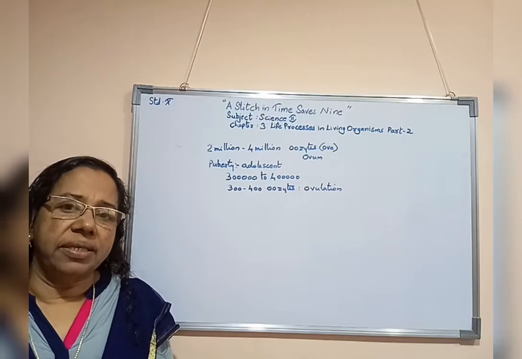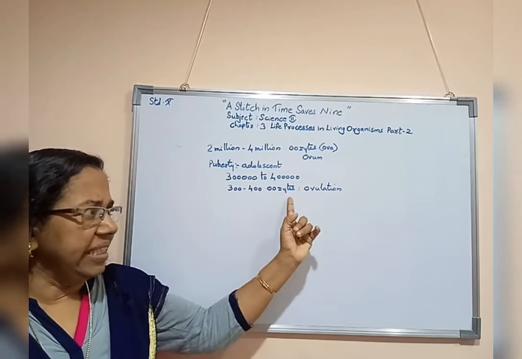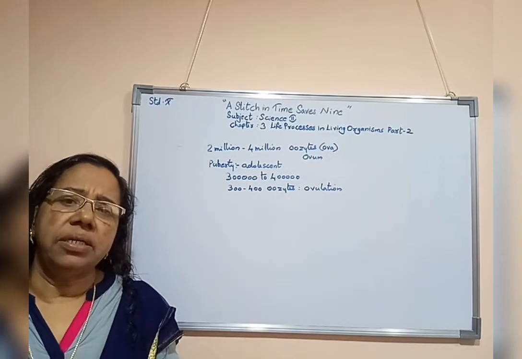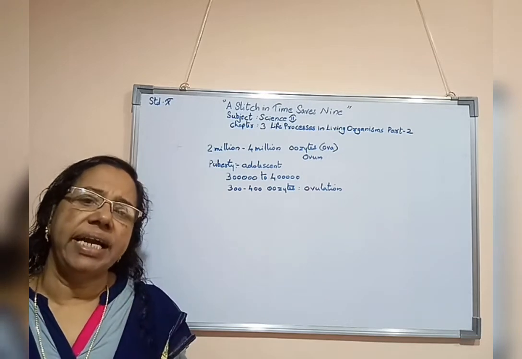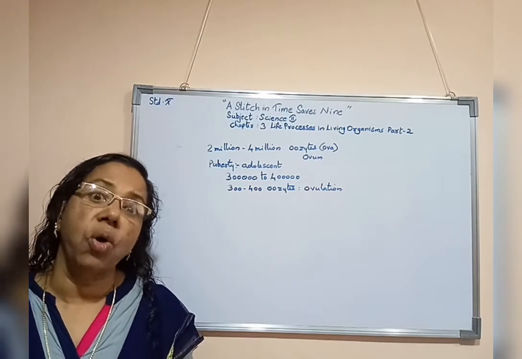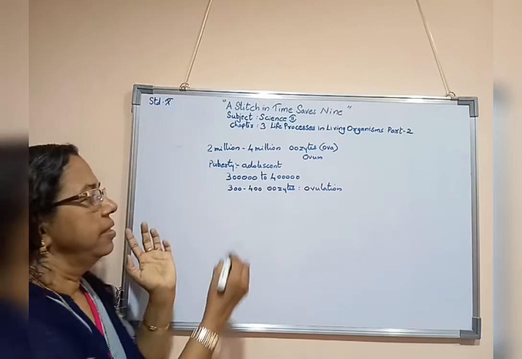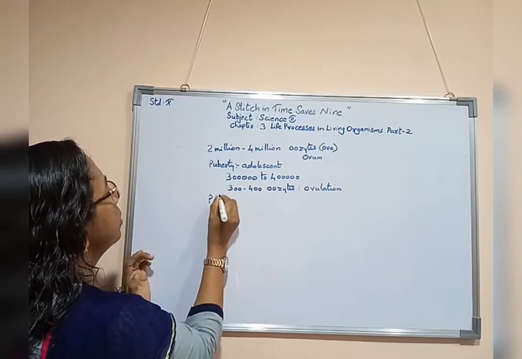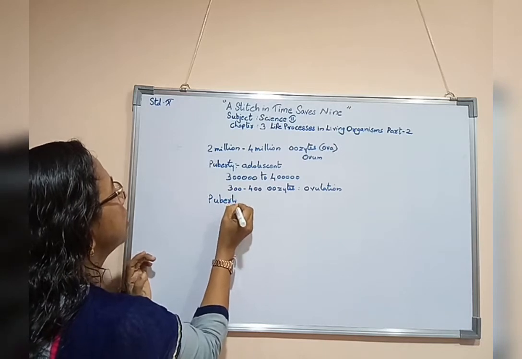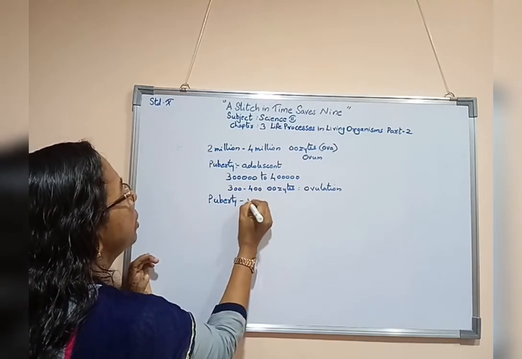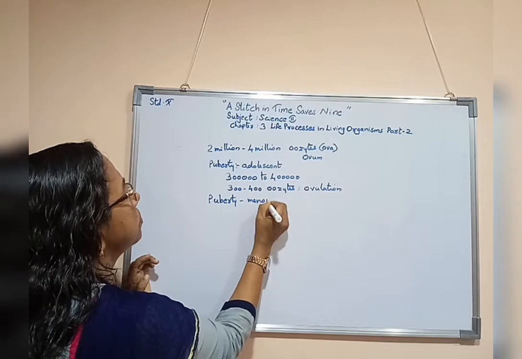Every month, only one oocyte undergoes ovulation, from puberty till menopause.